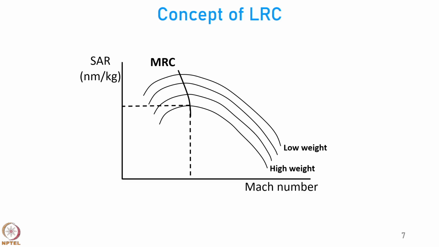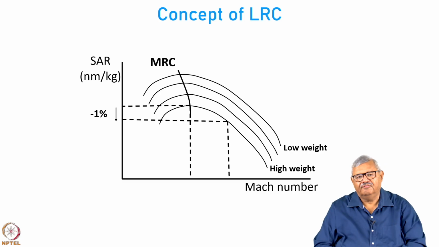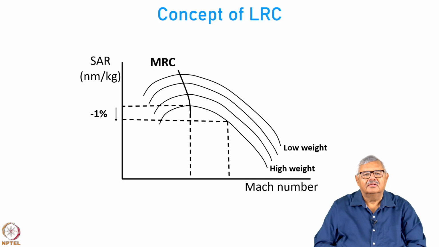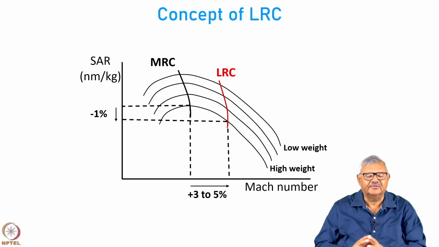Now, if you trade off a little bit of the MRC and fly at a higher Mach number, so if you compromise 1% of the SAR and in return you go about 3 to 5% faster, that particular Mach number corresponds to the long range cruise or LRC. So, here there is a slight loss in the specific range, only 1%, but you get much better improvement in the Mach number and hence you travel faster.